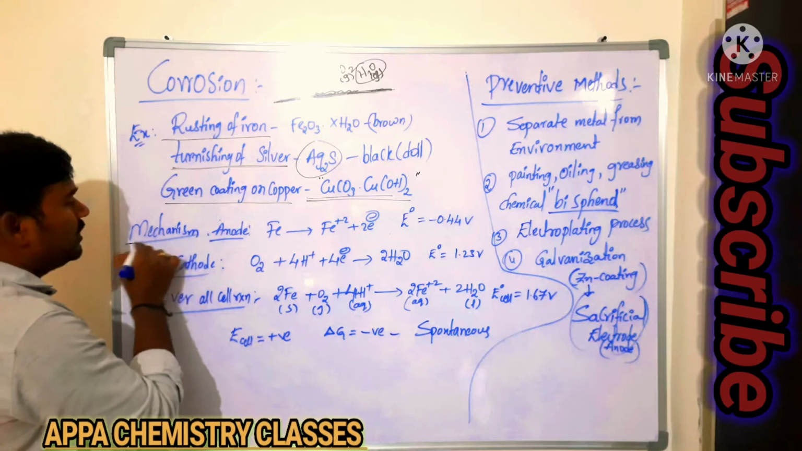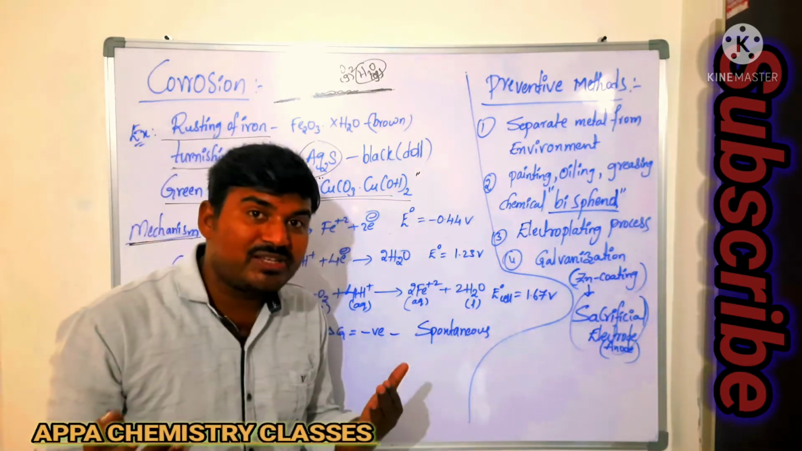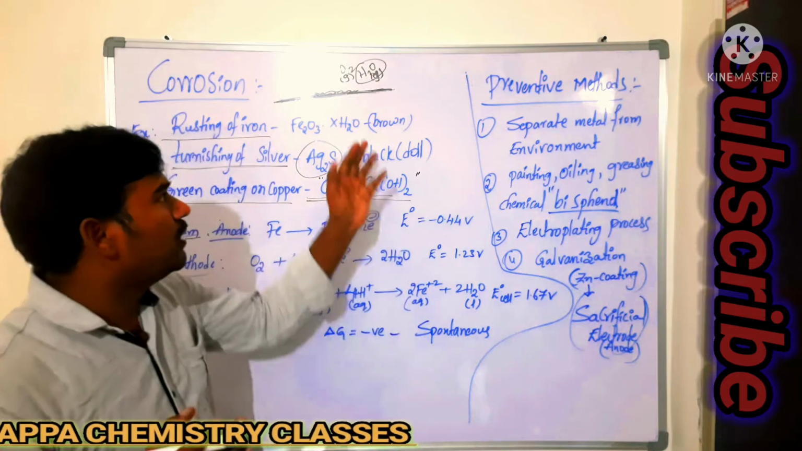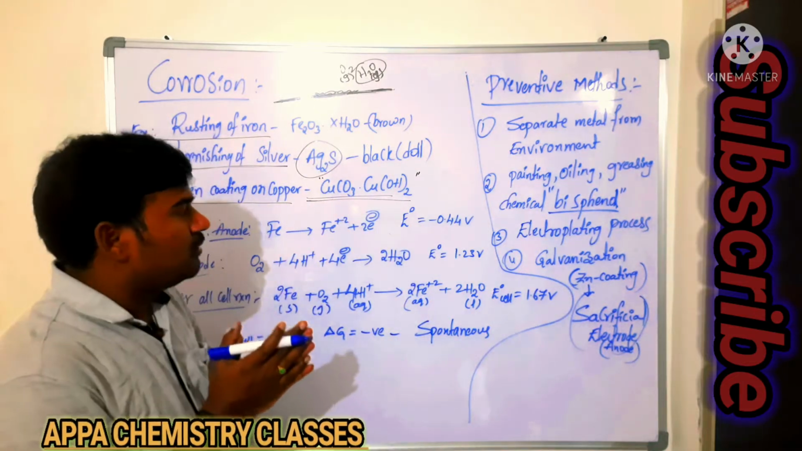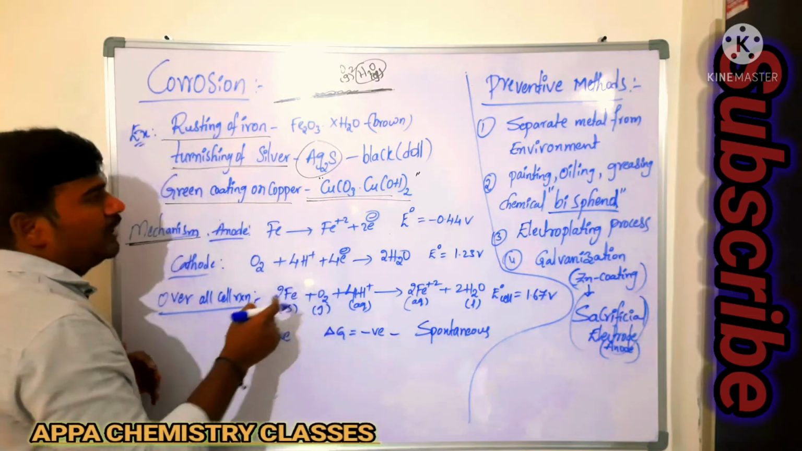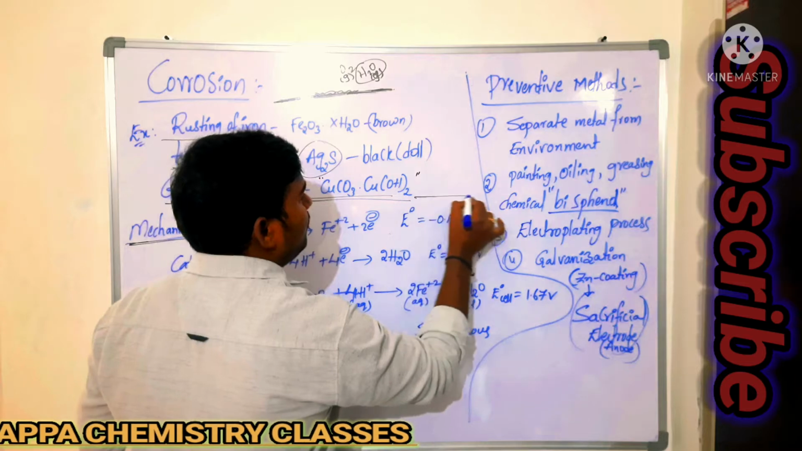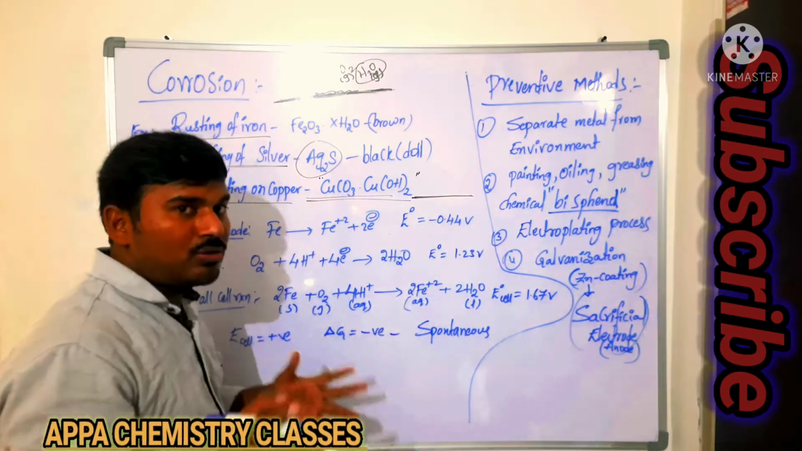Now after that, let's see the mechanism. What type of mechanism actually takes place to form these compounds? How are those compounds formed? I will explain with the help of iron, the rusting of iron. So this is an iron metal, and this iron undergoes the corrosion process.